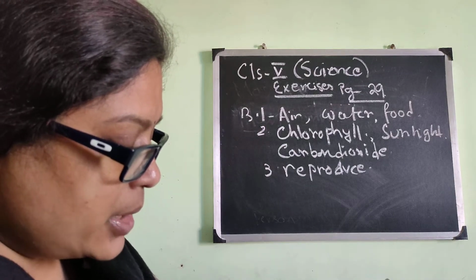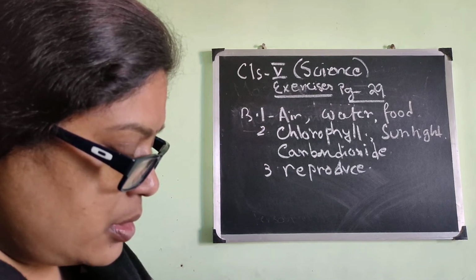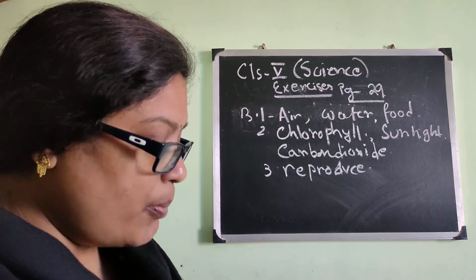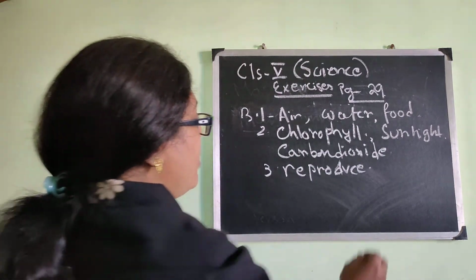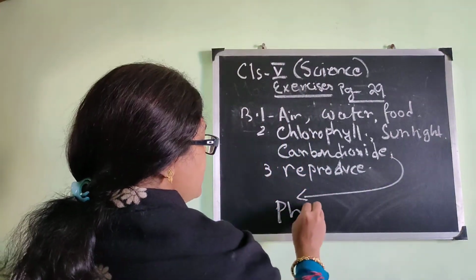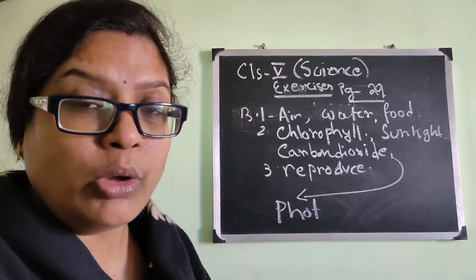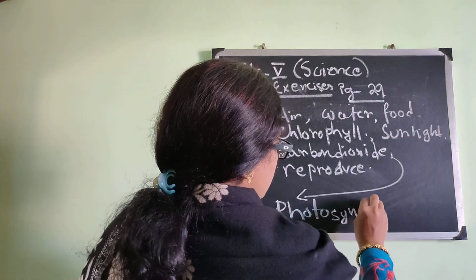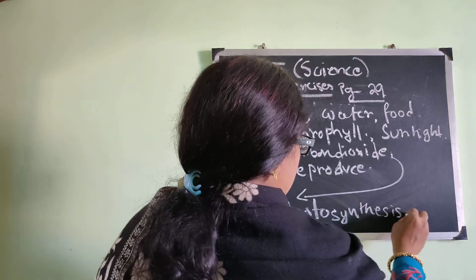And number 3. I have missed one in the fill in the blanks. In number 2 there is another one, you will write photosynthesis. The process, as I have told you, is called photosynthesis.